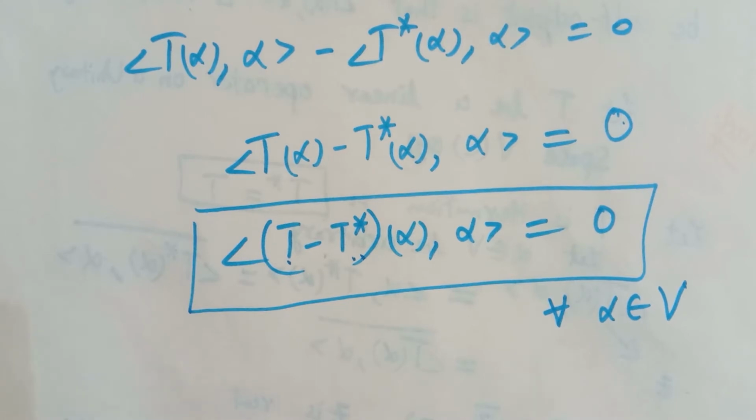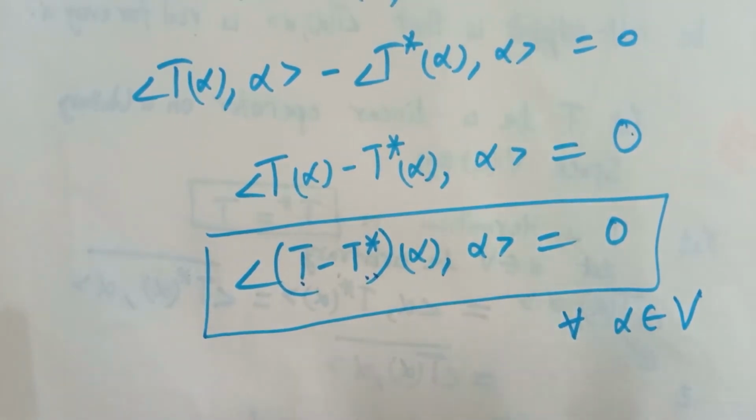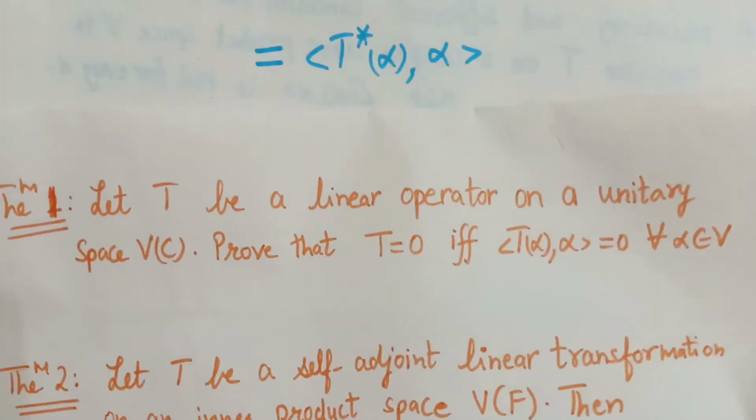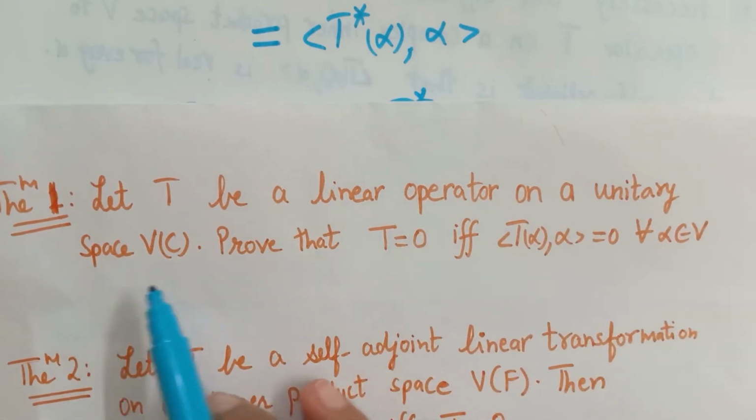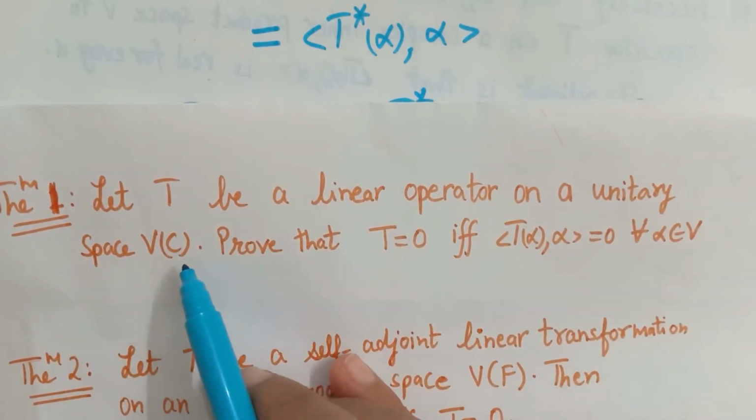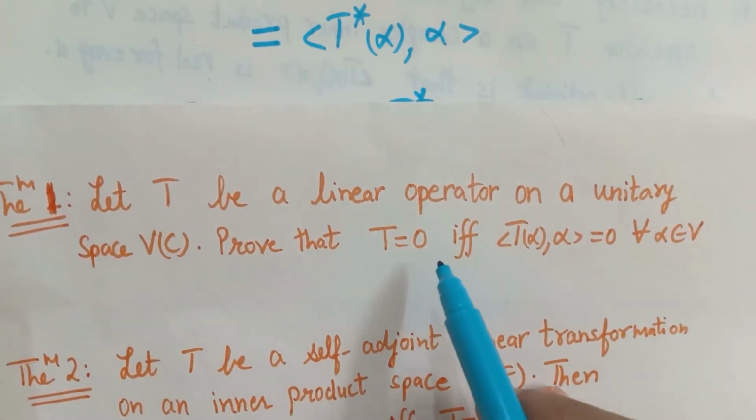Clear? Now when such a condition holds, in one of the previous lectures we have discussed the theorem that if T is a linear operator on a unitary space V over C, then T equals 0.